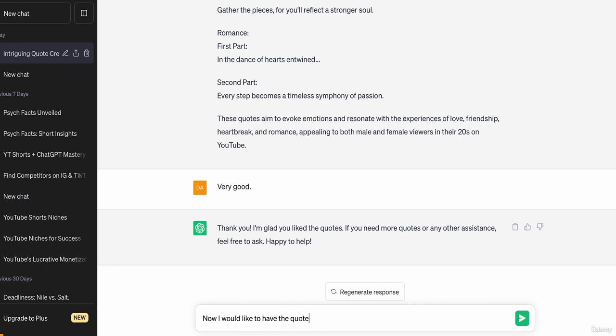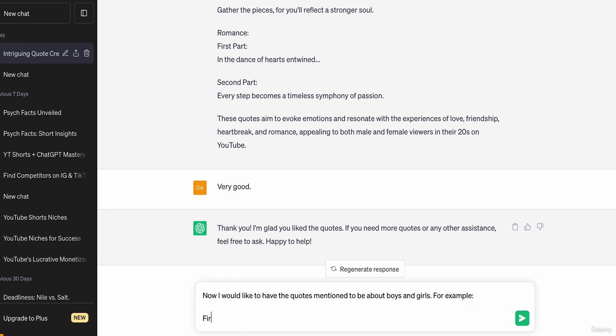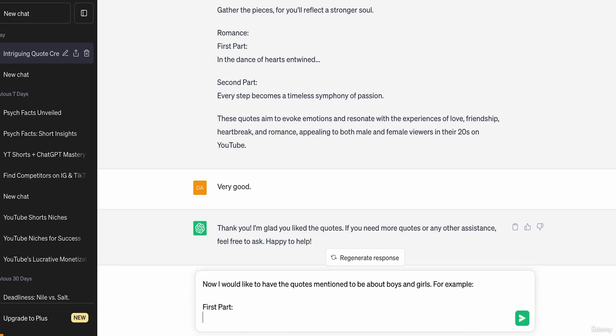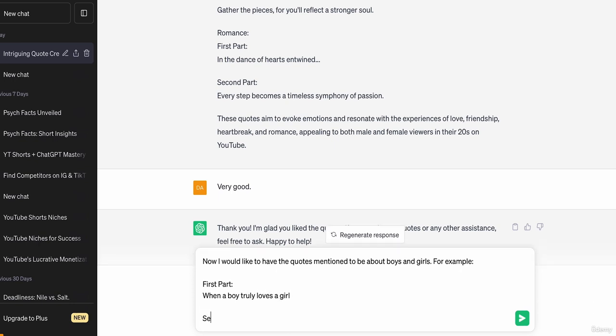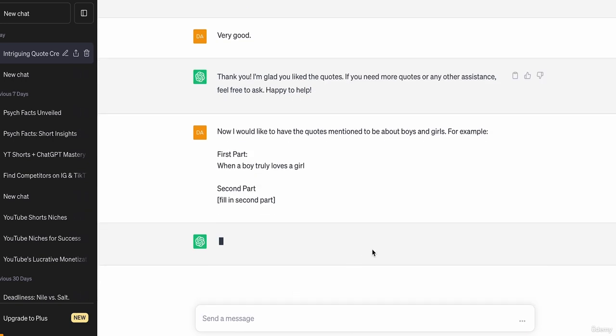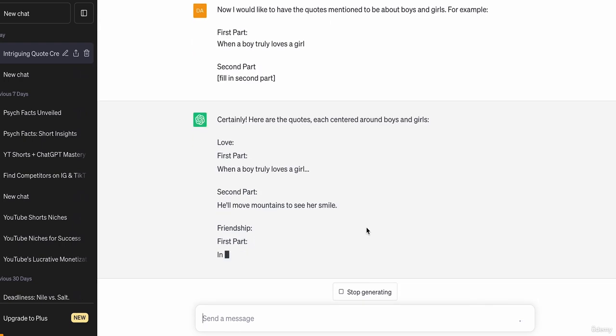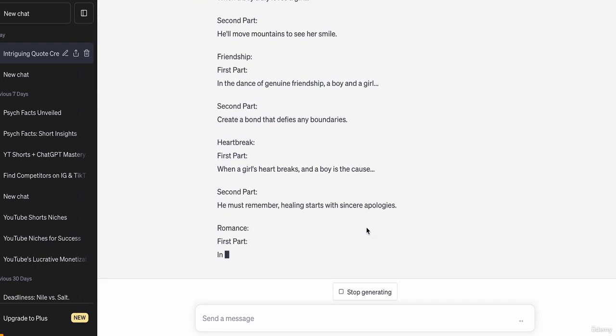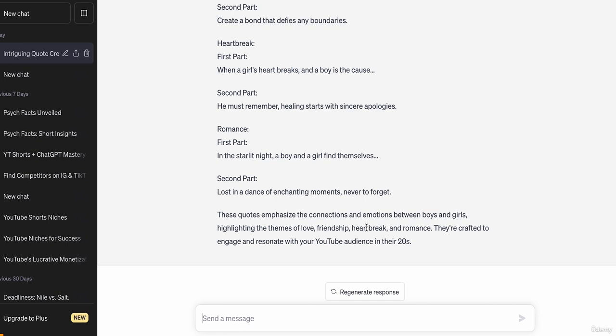Now I would like to have the same quotes be about, let's say, boys and girls. We want to categorize them in just boys and girls. This way, if a guy scrolls through a fact that says guy facts and it talks about heartbreak, he might relate to it, and likewise with a girl. So again, like we see here, the first part, "When a boy truly loves a girl," and then the second part, he'll fill in the rest. Let's see what we can get from here. "When a boy truly loves a girl, he'll move mountains to see her smile in the starlight." Okay, yeah.